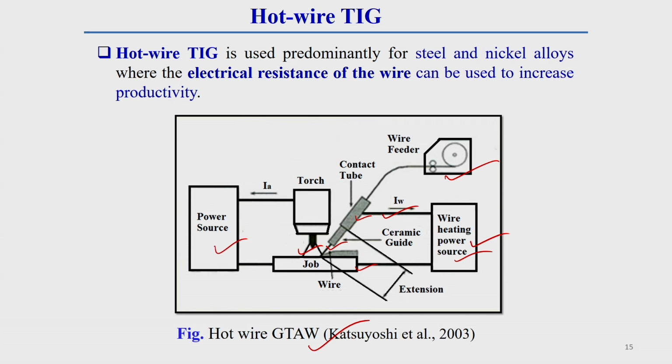This resistance heating raises the temperature of the filler wire, and once it is close to the melting point temperature of the filler wire, it is supplied to the weld puddle, or we can say the weld pool. So less heat will be taken from the arc to melt this filler wire. Whatever the arc force or arc energy is there, it is directly supplied to the molten pool. So here we can get a more forceful arc.